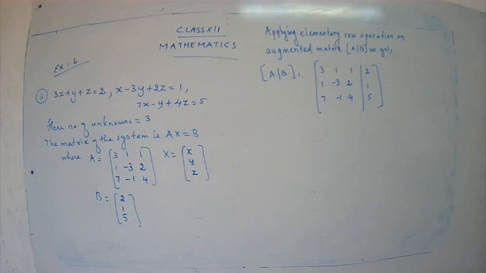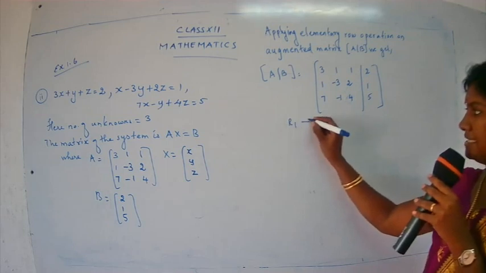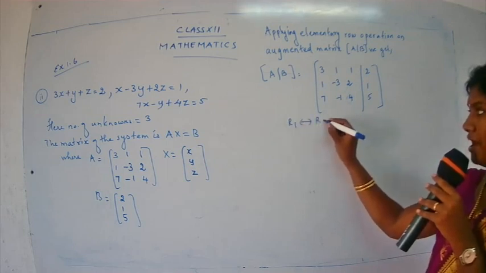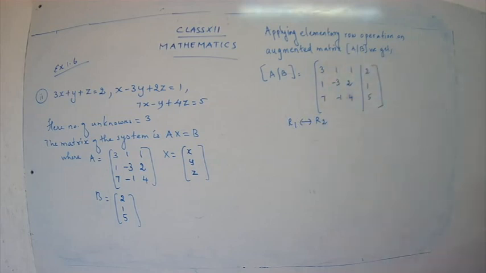Yes, we have to apply the first elementary row operation, that is any two rows or any two columns can be changed. Here we are just going to focus on row operations. So we can interchange two rows. Which rows are going to be interchanged? Yes, good, 1 and 2. So write down here, R1 is interchanged with R2. Why are we interchanging?